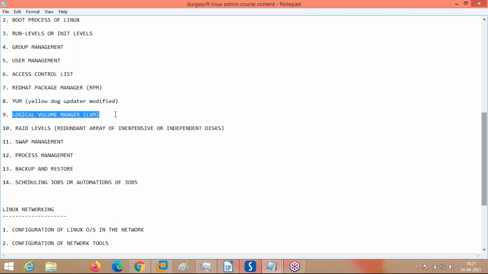Partition size is fixed. You can't increase that. In Linux also, if you create a standard partition, it is a fixed size. Suddenly, suppose that standard partition is used to deploy a database application. You have created a database application and all the data of the database is being stored in that specific partition. Suddenly you are finding yourself short of space. The problem is, how do I increase the space without affecting the application?